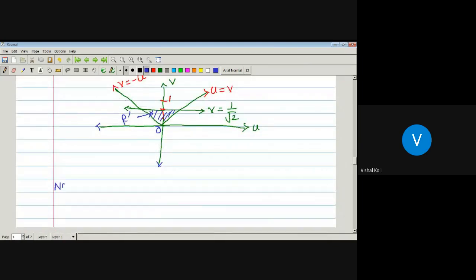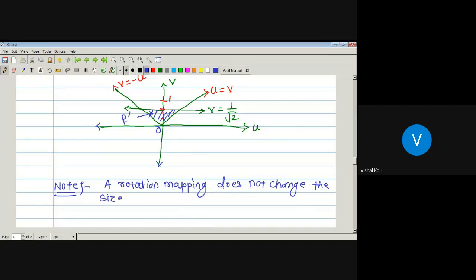Here there is one important note, which is that a rotation mapping does not change the size and shape of the figure.